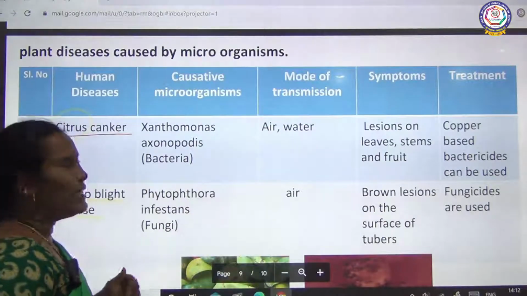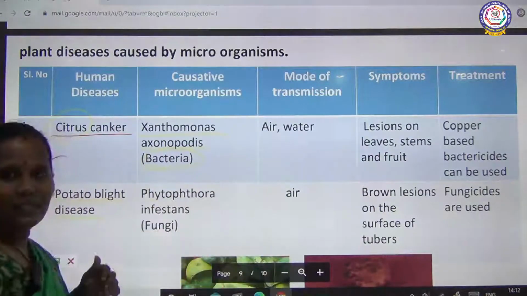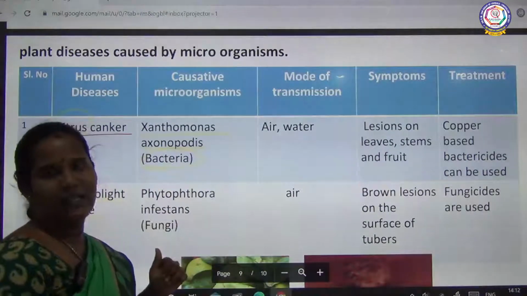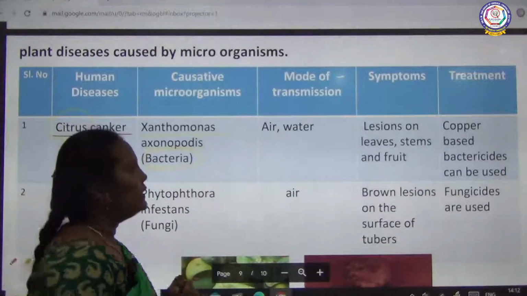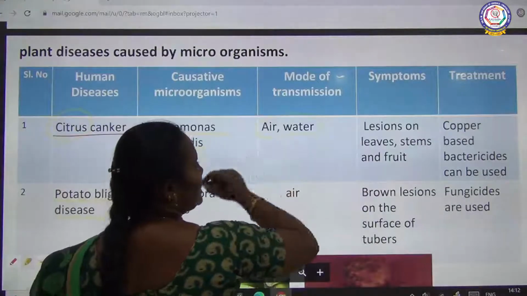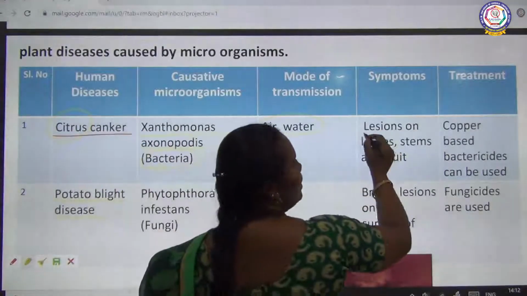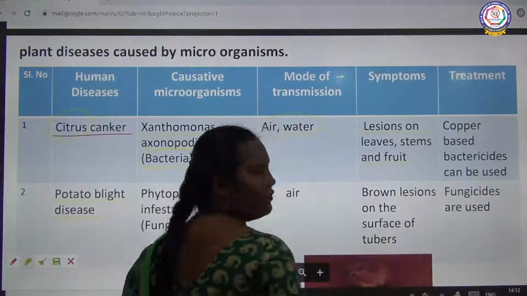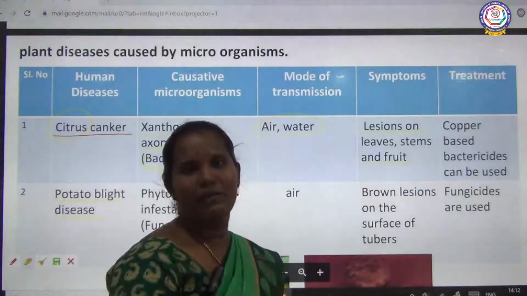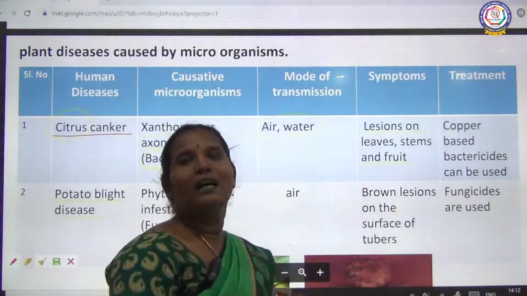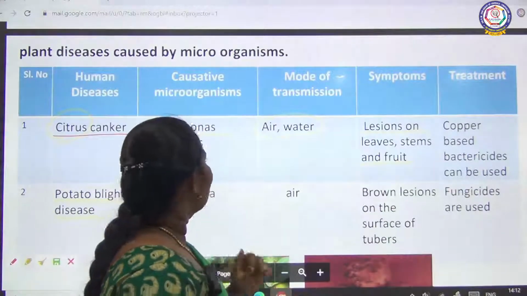The causative agent is Xanthomonas axonopodis, one of the bacteria. This bacterium causes the citrus canker disease in citrus plants, like lemon and orange. The transmission medium is air and water. Symptoms are lesions on leaves, stems and fruit. Lesions mean the tissues of the leaf, the stem and the fruit are affected and destroyed by this Xanthomonas bacterium.